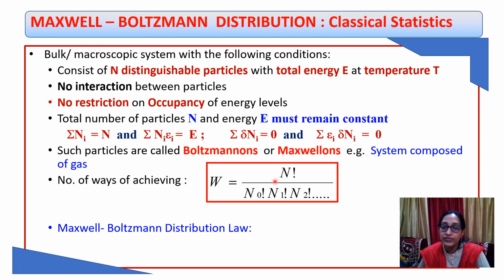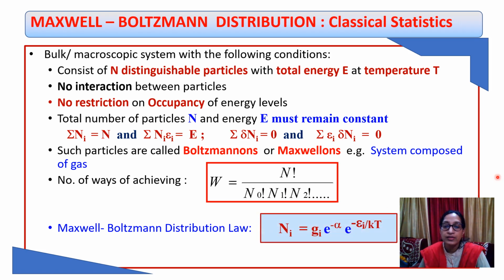And after that we can calculate the distribution, or we can find out the expression for getting the number of particles in the Ei level. Ni is equal to Gi, where Gi is the statistical factor, e to the power minus alpha, e to the power minus Ei upon kT, where k is the Boltzmann constant. And we have seen this derivation in last lecture.